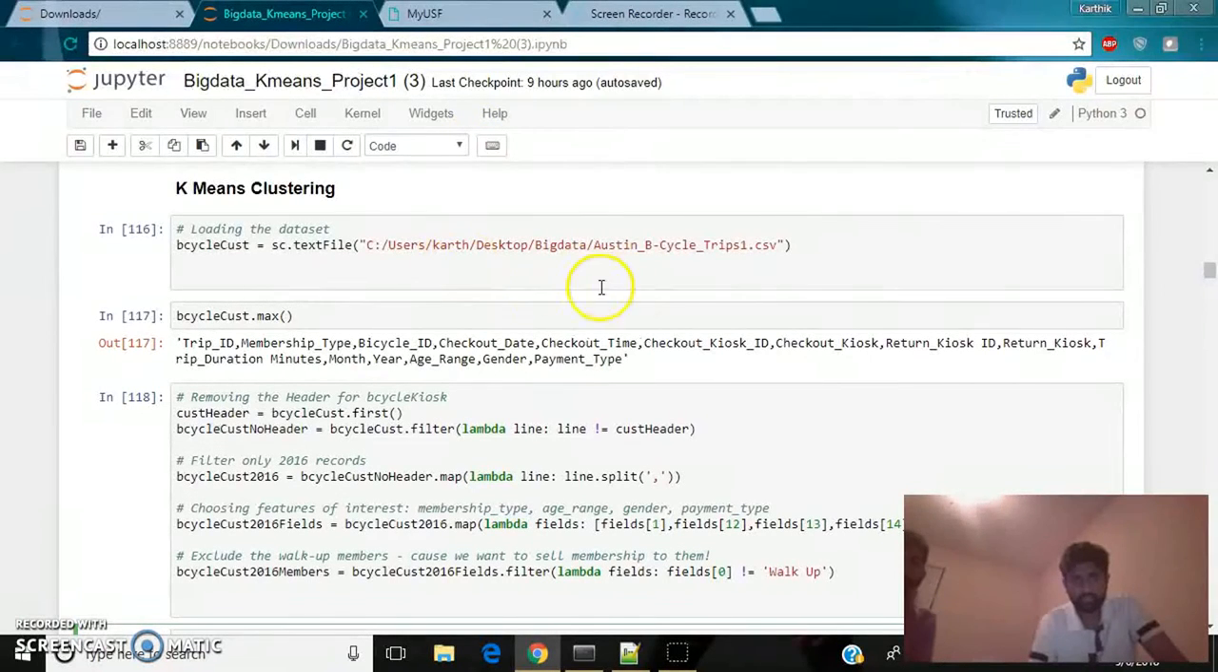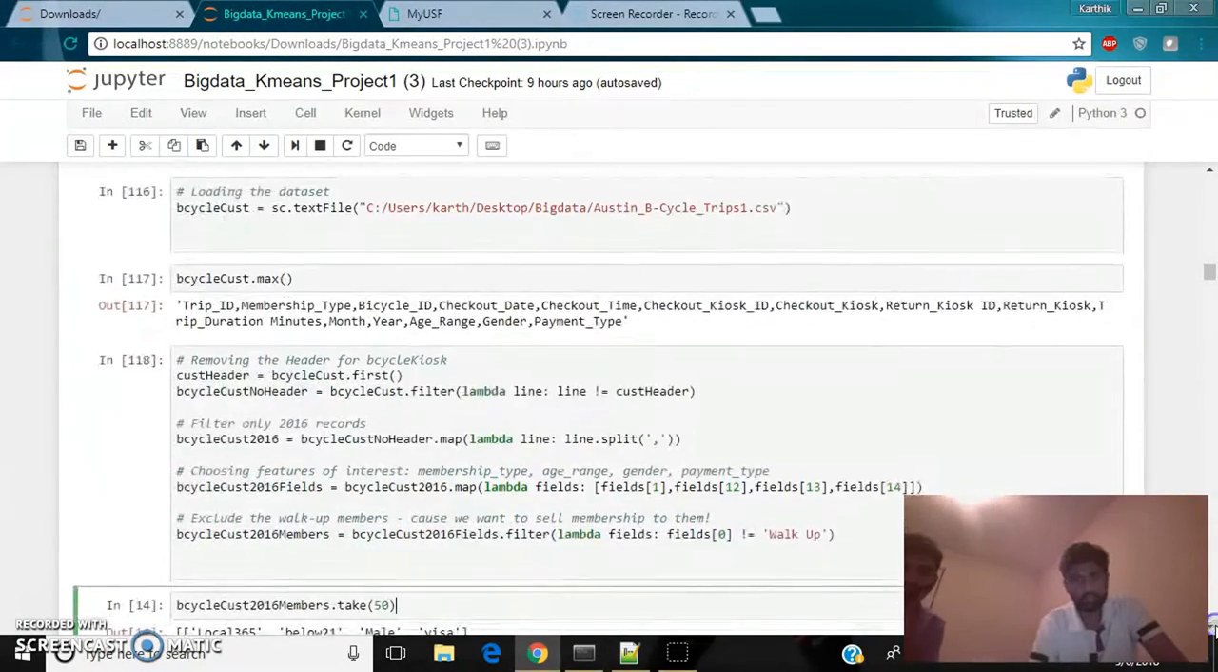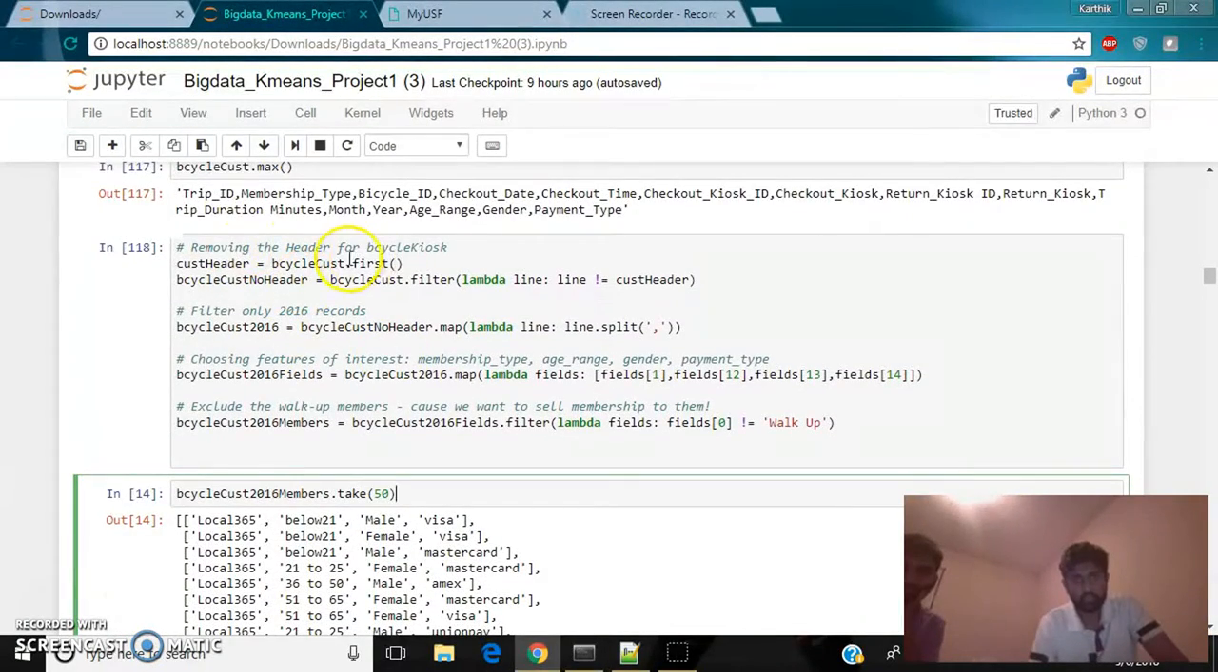So for k-means modeling, again I've uploaded the data as a text file. I've showcased the data set here. Then here we are removing the header for bicycle kiosk. Then I'm filtering out for only 2016 because we want to perform analysis on only 2016 records.